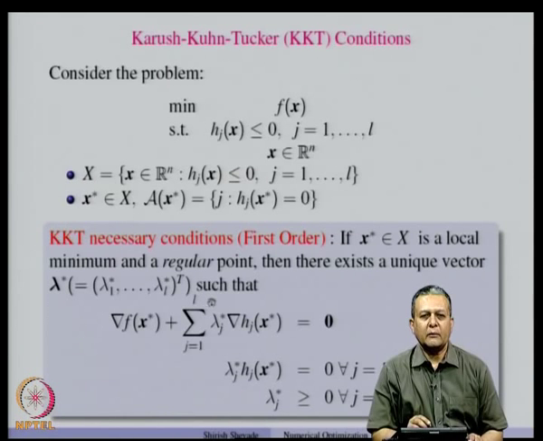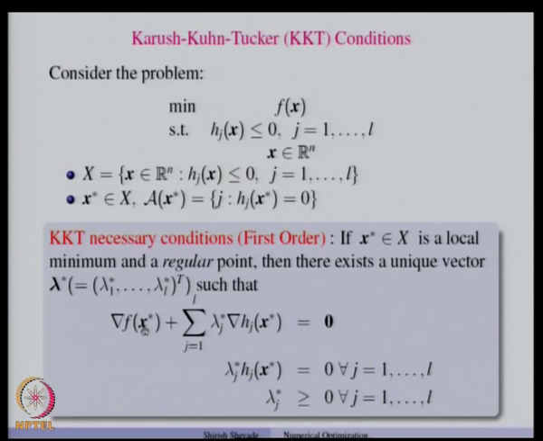Then we have the necessary conditions for a local minimum. These are the first order conditions because they use the first order derivative information. If we take a feasible x star that is a regular point and also a local minimum, then there exists a unique vector lambda star such that these conditions hold. Gradient f(x star) is written as a non-negative linear combination of the gradients of the active inequality constraints, and for the inactive inequality constraints we can set lambda j star to be 0.